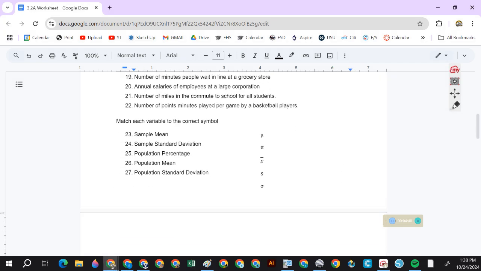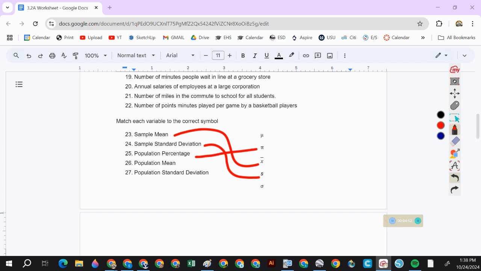All right, let's talk about variables. What is the variable for the sample mean? It is x bar. Sample standard deviation is s. Sample percentage is pi. That's from chapter 2. And population mean, this is what we're going to deal with in chapter 3. That is mu, our new favorite Greek letter. And then population standard deviation is sigma.